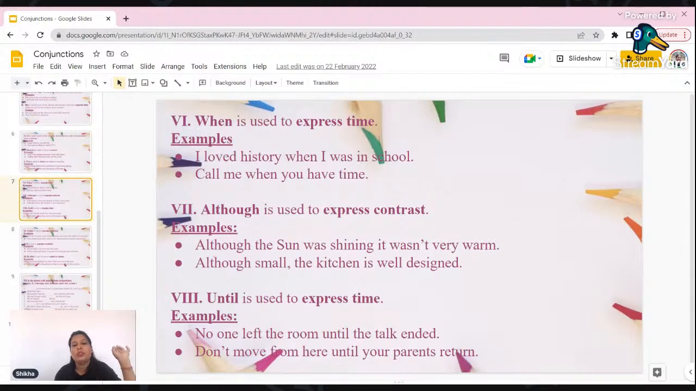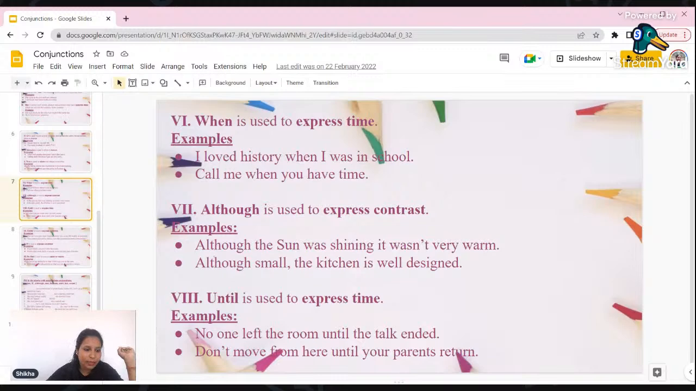Although small, the kitchen is well designed. Until is used to express time, when we want to show a certain time of something. Okay, till what time it is going to happen, for that time we use the word until. No one left the room until the talk ended. I did not leave the room until the meeting was over. That means until the meeting was over, I was in the room. I did not leave the room. Right. So we use until when we want to show the end time of something.